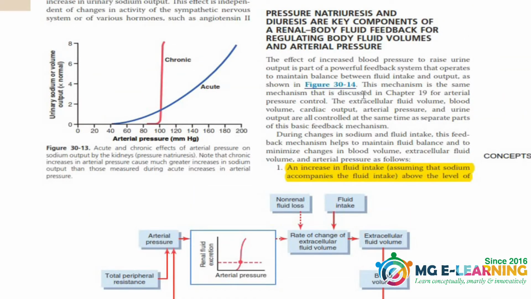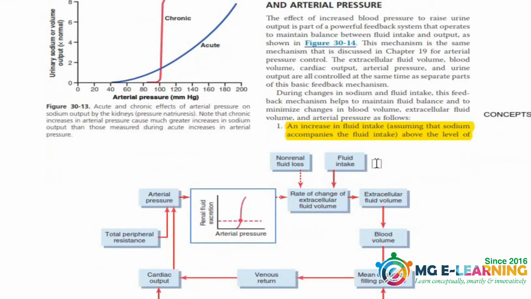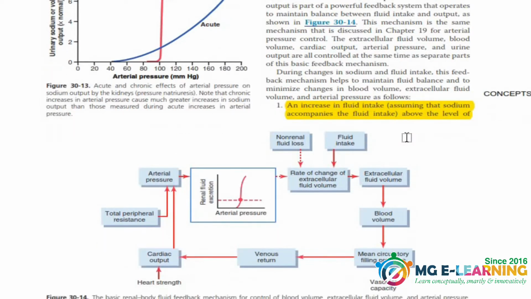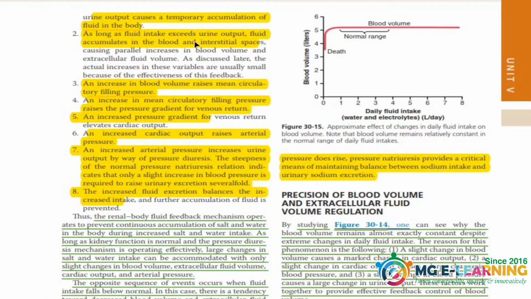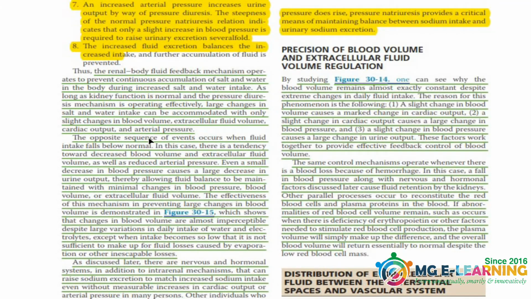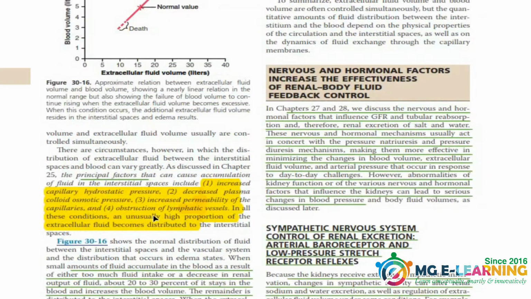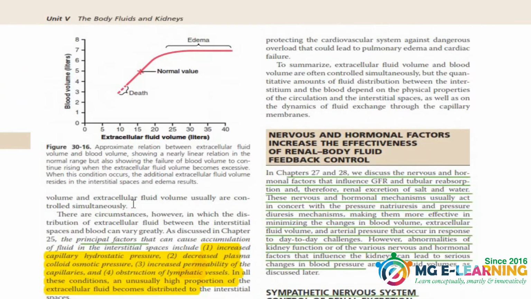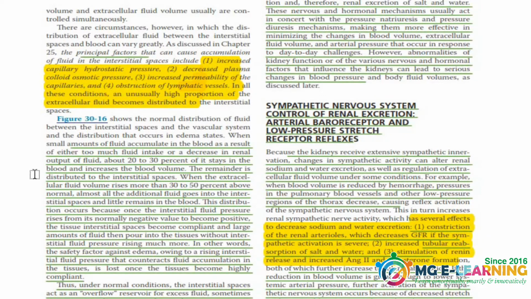Now, this is the feedback mechanism. This is important for your concepts, and do all these points. These are just for your concepts, but you have to make the concepts clear. This is again just a reading. These are the principal factors which cause the accumulation of fluid in interstitial spaces. These are the same pressures, the hydrostatic pressure and oncotic pressures. You have to understand this. You have to understand all of this page.